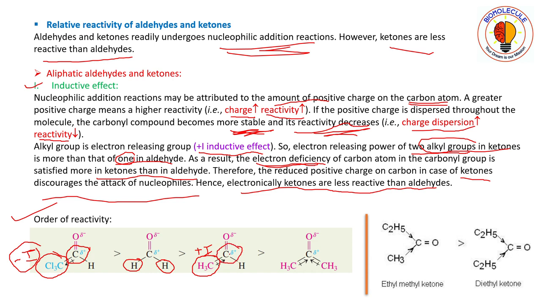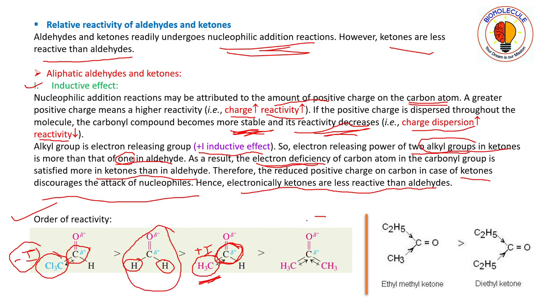As a result, some amount of electron deficiency will be compensated by this alkyl group. As a result, the electrophilicity of this carbon will be lowered to some extent, so its reactivity will decrease as compared to formaldehyde, which does not contain any alkyl group.